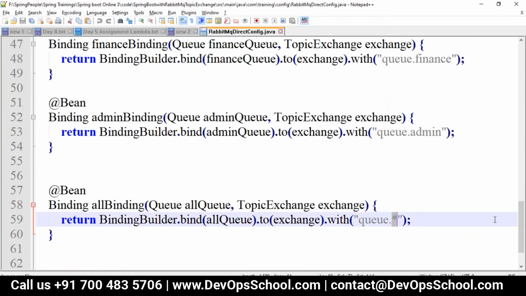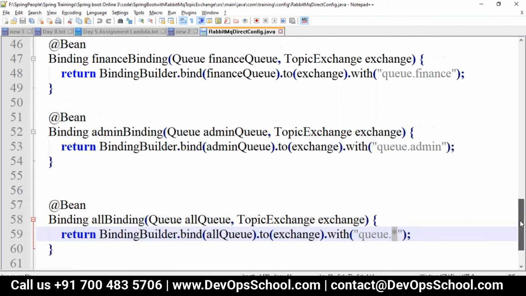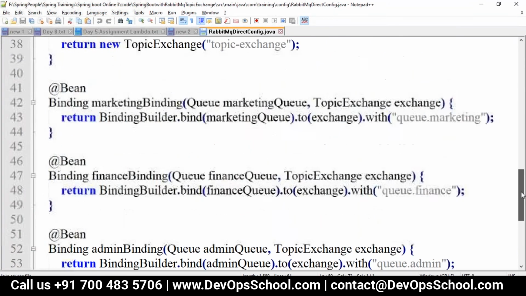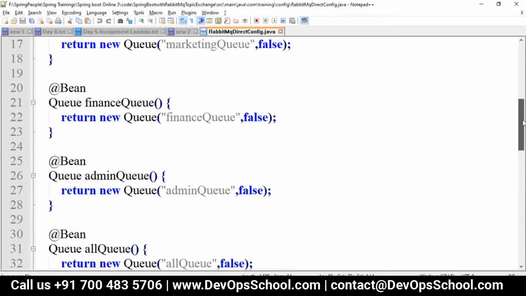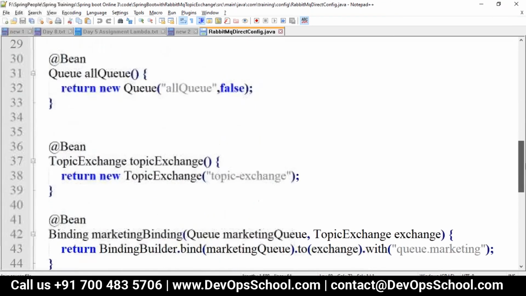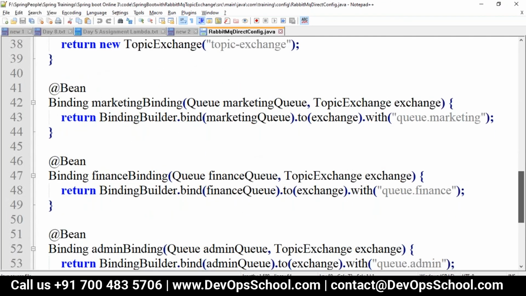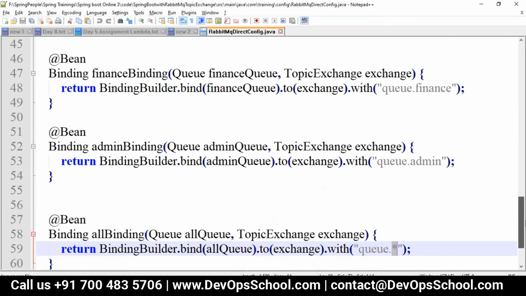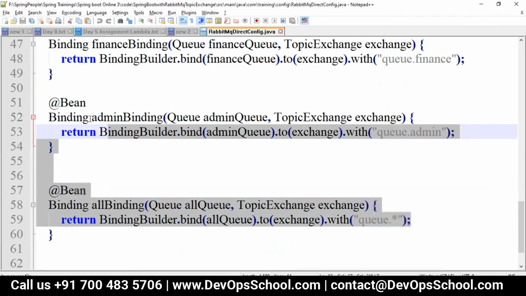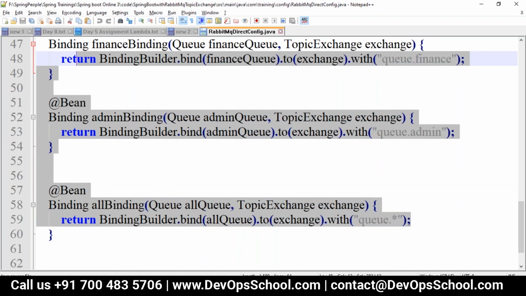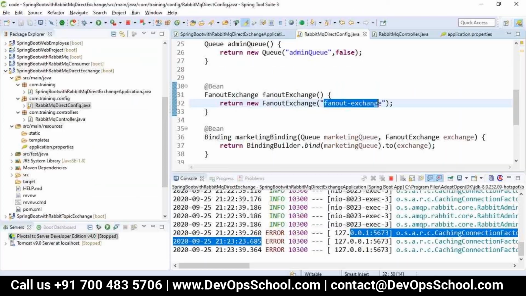So it will be able to send to all the queues which match this pattern, like queue names starting with q. That's the pattern matching which will be happening. So it will be sending to q dot marketing, q dot finance, q dot admin, and q dot star. That will be the difference here with respect to the queues. Now let me go to my application and stop it.